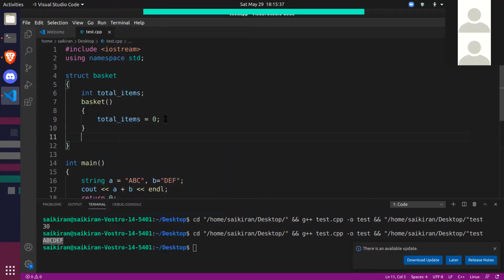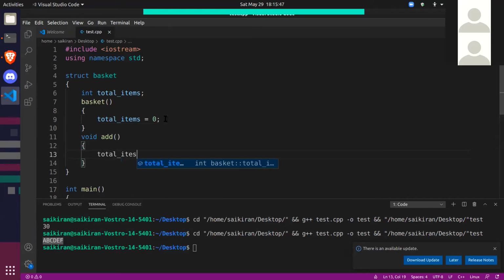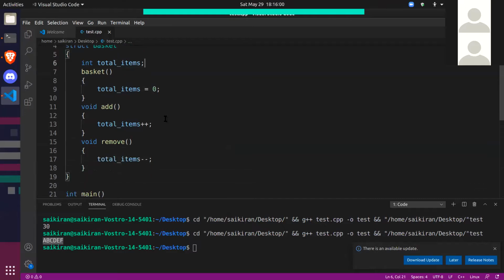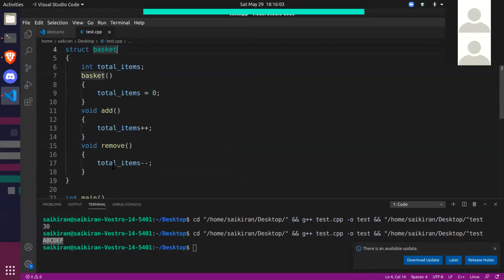let's say that you add a new item, the total number of items should increase, right? So let's add a function called add. When you add an item, total number of items should increase. And when you remove one, total number of items should decrease. So we'll say minus minus. This is a very simple structure, guys. We just have one variable inside it, total items. You can add items to it or you can remove items from it. Okay. So this is our definition of a basket.